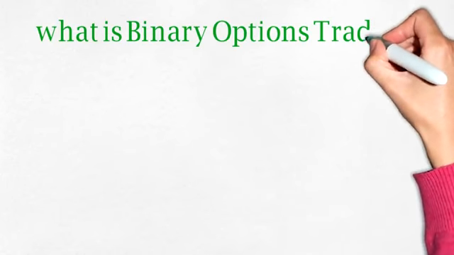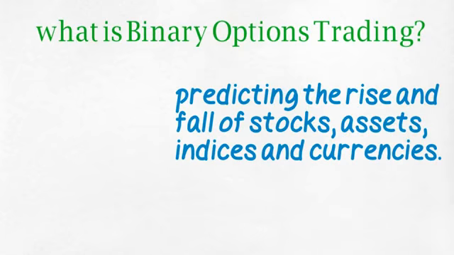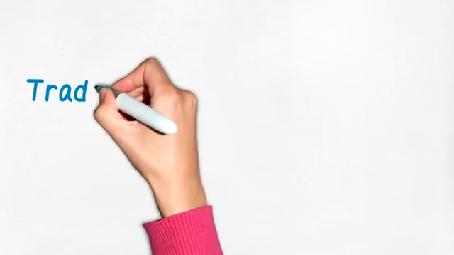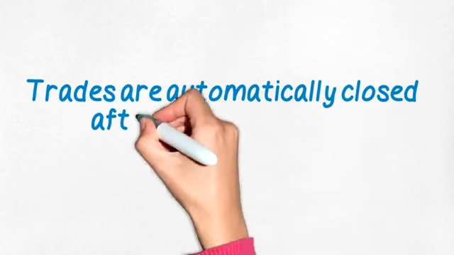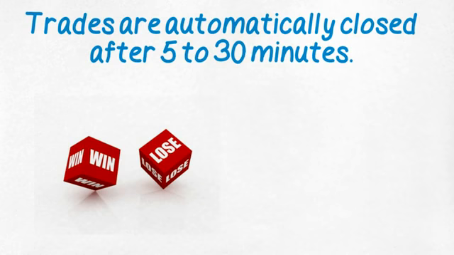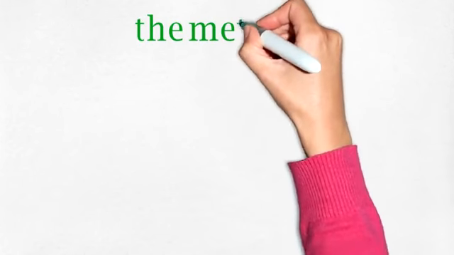So what is binary options trading? Binary options trading is predicting the rise and fall of stocks, assets, indices, and currencies. Trades are automatically closed after 5 to 30 minutes. After this short period of time, either you lose or win between 170% to 190%, which is an excellent return rate. So here's the method.